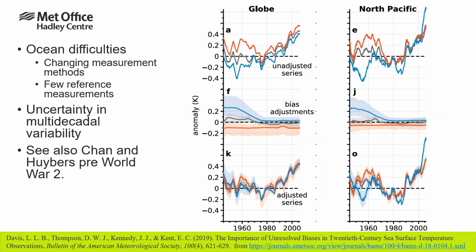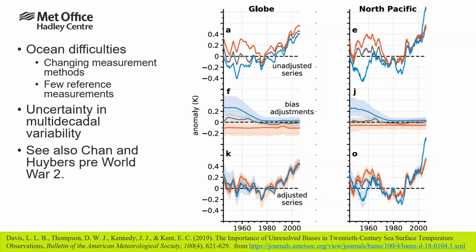It's not just land that has issues. Over the oceans, changes in how sea surface temperatures were measured has left its imprint in the global temperature record. These plots show sea surface temperature anomalies for the globe and North Pacific for 2 subsets of data made by ships using buckets and engine room measurements.